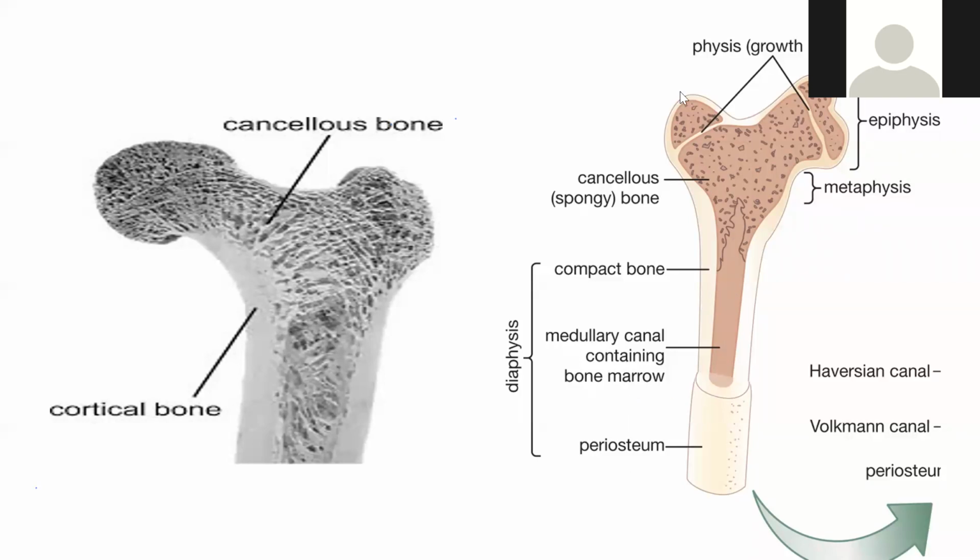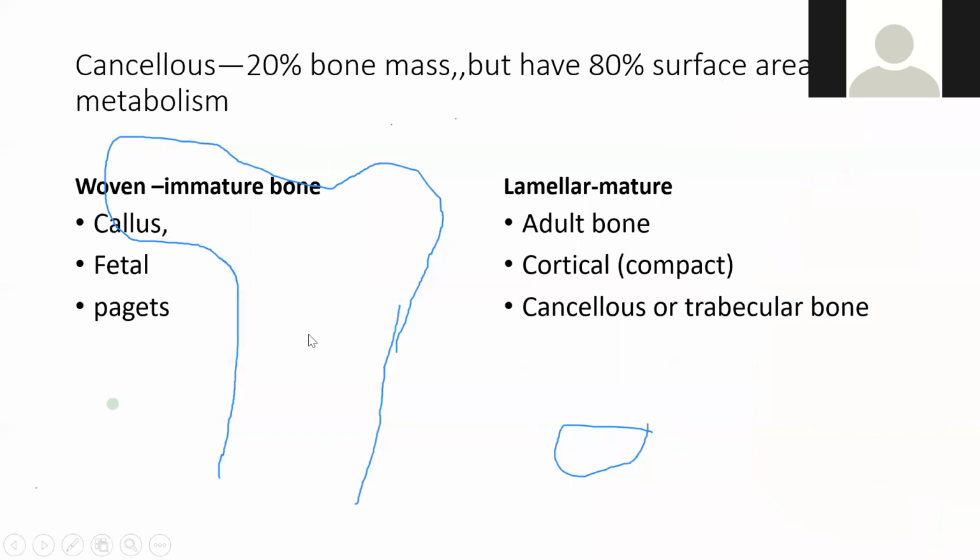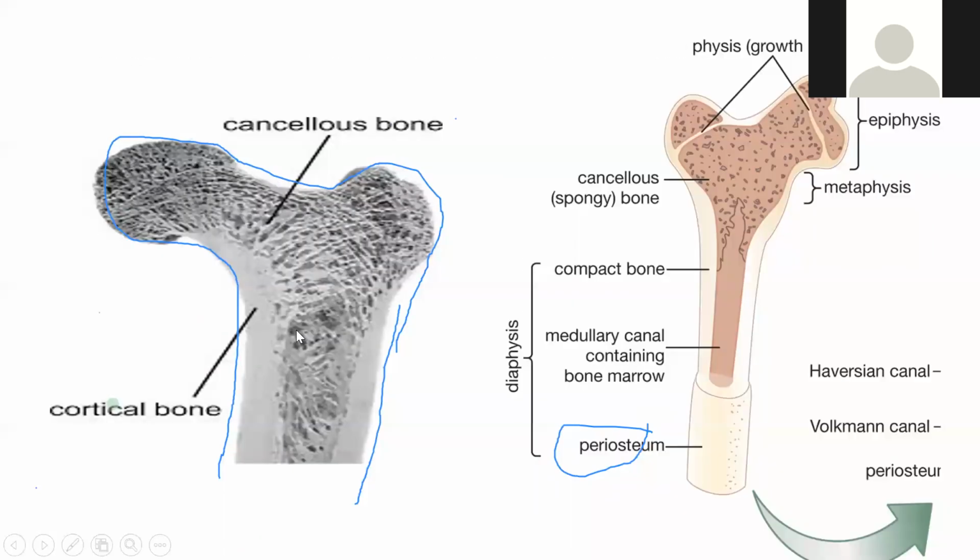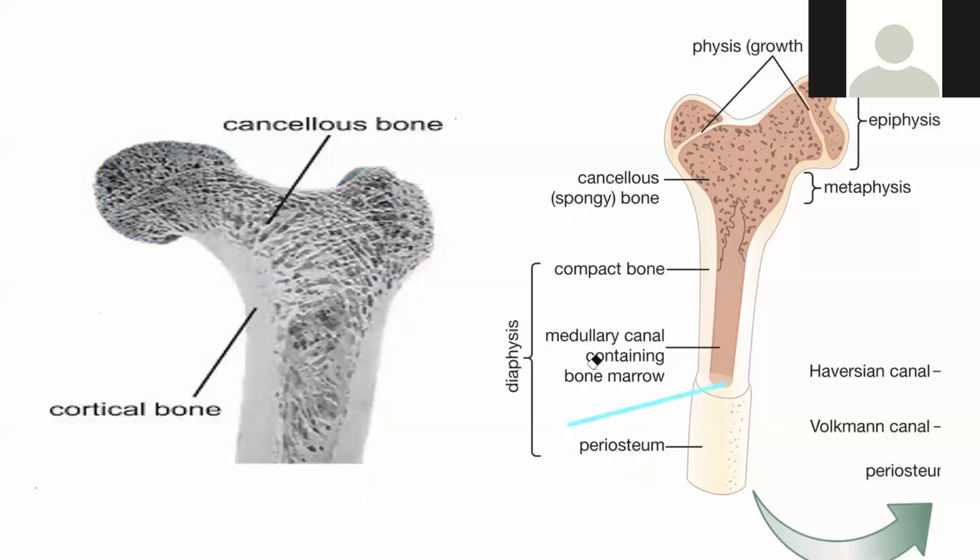What is periosteum? If you have this, this is bone. Anything peri means outside, like perimeter, which stays outside. So any lining outside this bone is known as peri. Osteum is bone. So periosteum means the outer lining of the bone. Then this is cancellous bone, this is cortical bone. Now epiphysis, diaphysis, I will take.